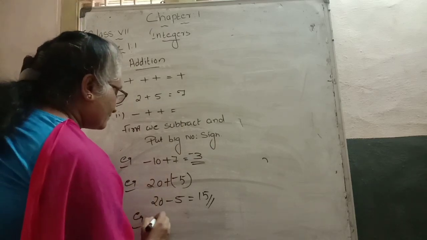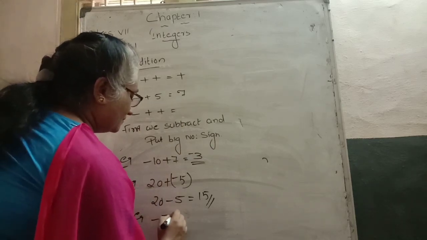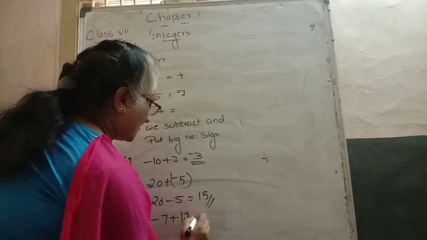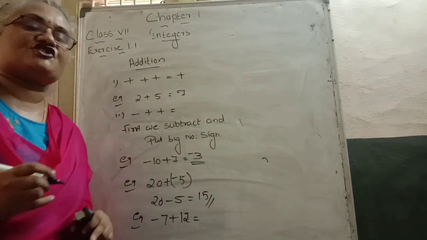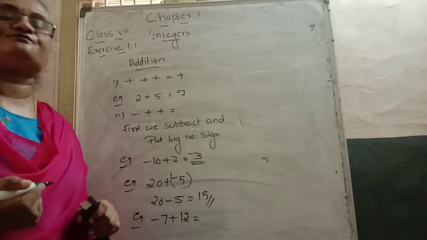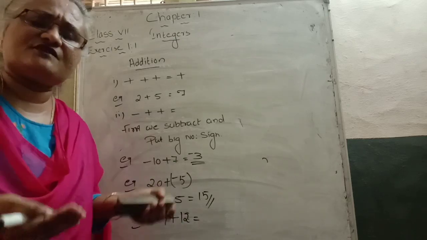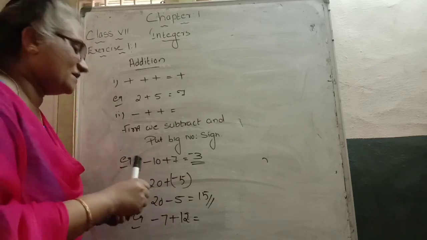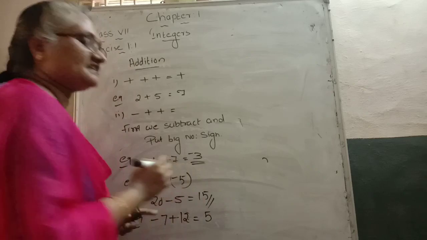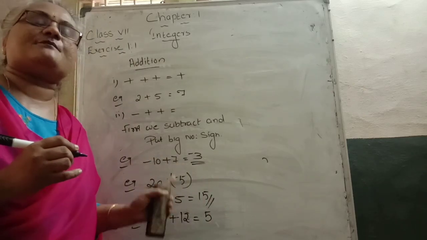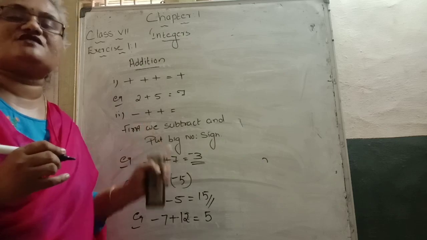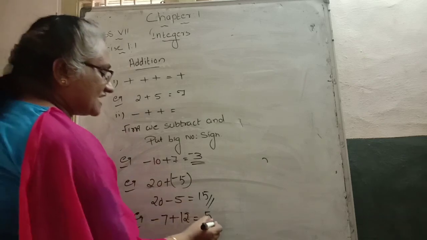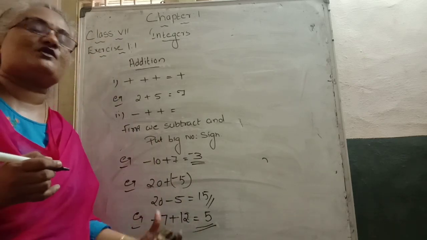One more example, minus 7 plus 12. See, 7 is a negative integer, 12 is a positive integer. Opposite sign numbers, so first of all we subtract. 12 minus 7 is how much? 5 is the answer. Then look at the question, which is the bigger number, 7 or 12? 12 is bigger. Then see the sign of 12. 12 is a positive integer, that's why our answer becomes a positive number. I hope you can understand this.